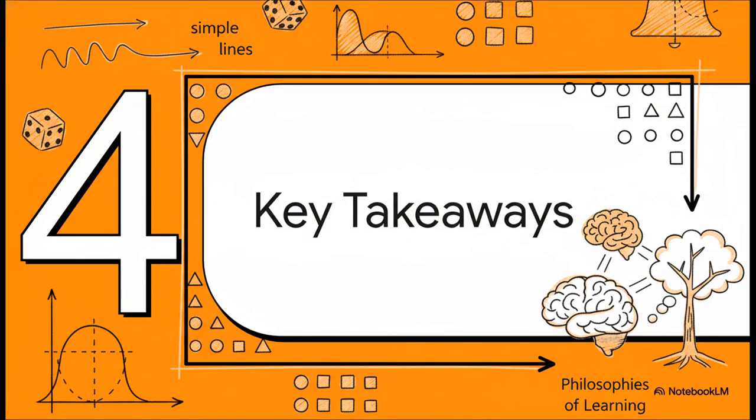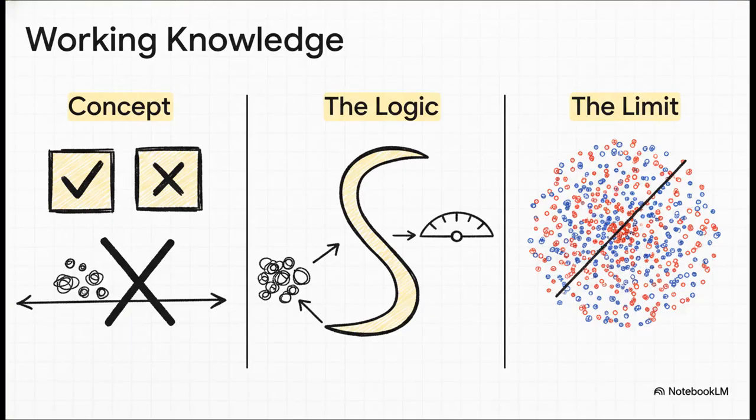Phew, okay, we've definitely gone through a lot there. Let's take a second and boil this all down to the absolute must-know essentials. First things first, classification is for picking categories, like yes or no, not for predicting continuous numbers. That's job one. Second, the real magic behind logistic regression is that S-curve, the sigmoid function. It's what turns a raw prediction into a stable, reliable probability that isn't easily fooled by outliers. And finally, you have to remember the limit here. These models are basically drawing straight lines or flat planes. But what happens when your data is all tangled up and can't be separated by a simple line? Well, for that, we're going to need an even more powerful tool.